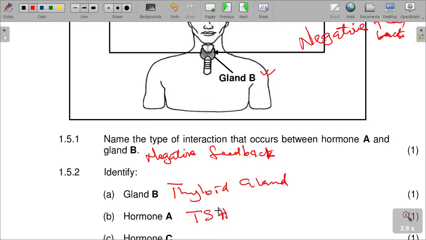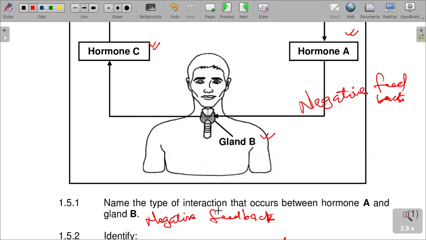And then hormone C, which is produced there, is the thyroxine.